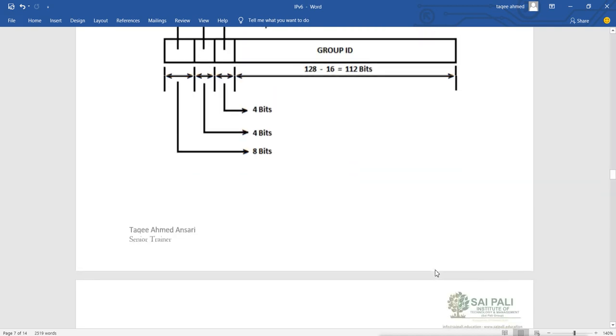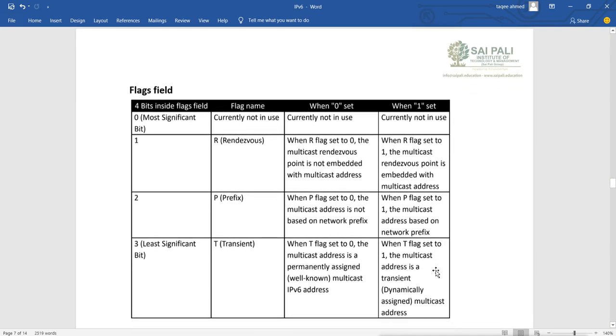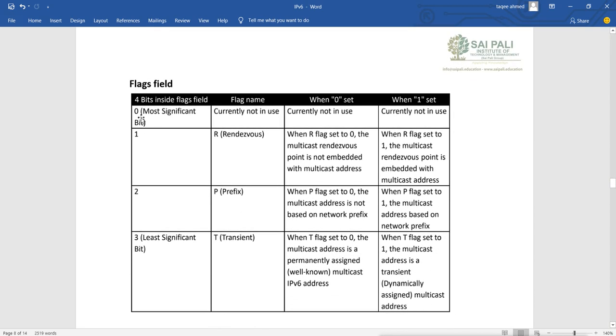Now those 4 flag bits: the first one is the most significant bit and is currently not in use. The next one is used, and it is called Rendezvous. When the R flag is set to 0, the multicast Rendezvous point is not embedded in the multicast address, and when it is set to 1, the multicast Rendezvous point is embedded in the multicast address.